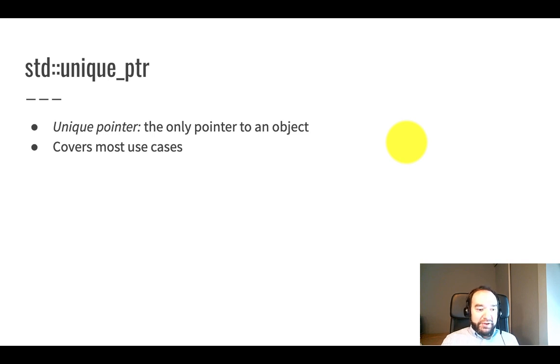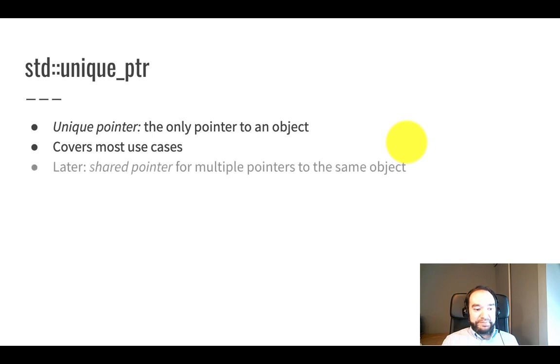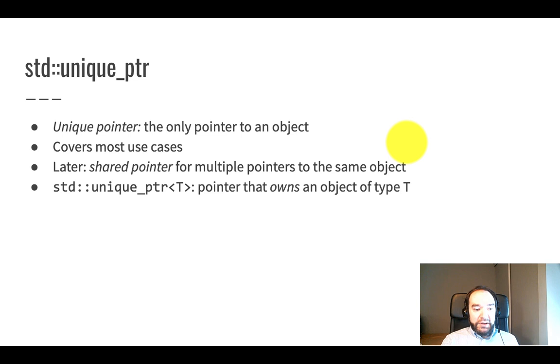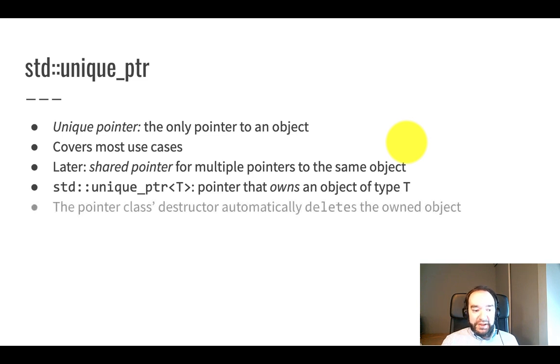So most use cases, I might estimate 80% of all use cases of pointers can be handled with unique pointer. And as I mentioned, later we'll see there is something called a shared pointer that handles the other use cases when you need multiple pointers into the same object. Standard unique pointer with template parameter T is a pointer that owns an object of type T. The destructor automatically deletes the object when the pointer is destroyed. Also, I'll note that a unique pointer can own nothing. Just like a raw pointer can be null, a unique pointer can be null.